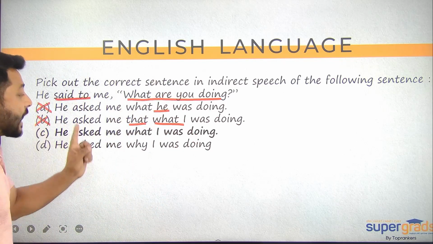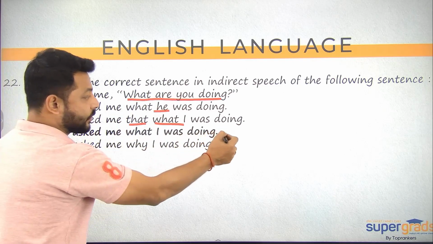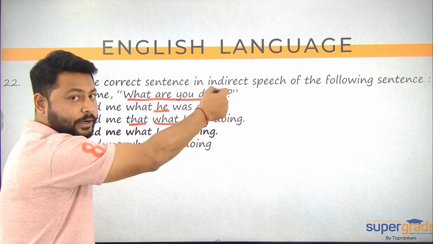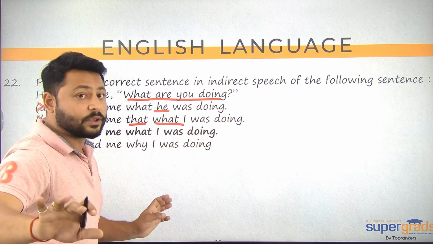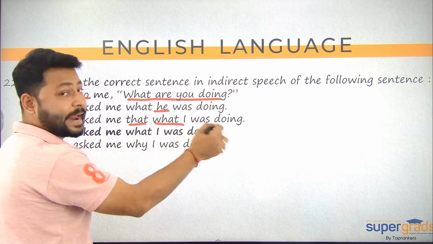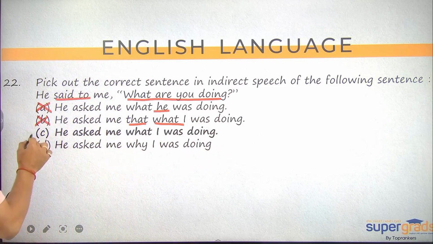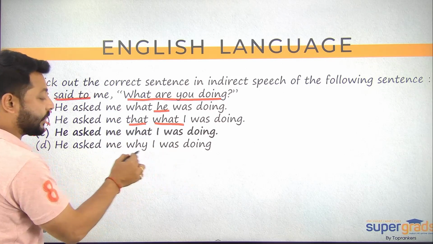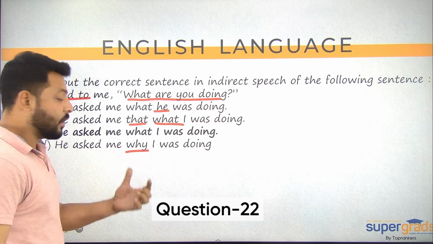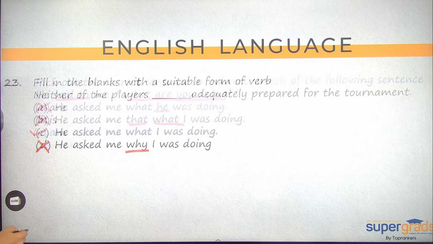See, he asked me what I was doing. By what I was doing, so यहाँ पर you are not using a question mark because now at this point of time you are recording that statement and you cannot use the question mark. All right, so what I was doing लिखा हुआ है, this is not a question structure, so this one looks correct and the tense is also correct. ठीक है? He asked me why I was doing, you have changed this question word. All right, so that again is invalid, so correct answer option for 22 is C, Calcutta.